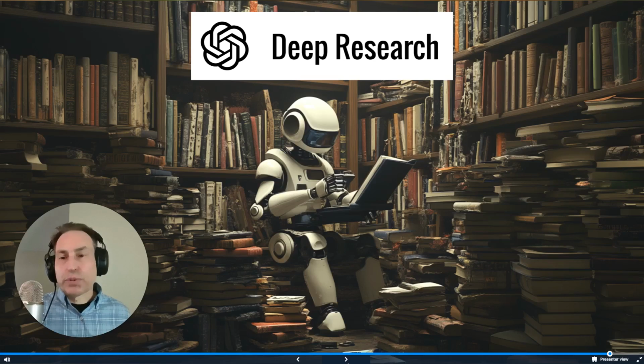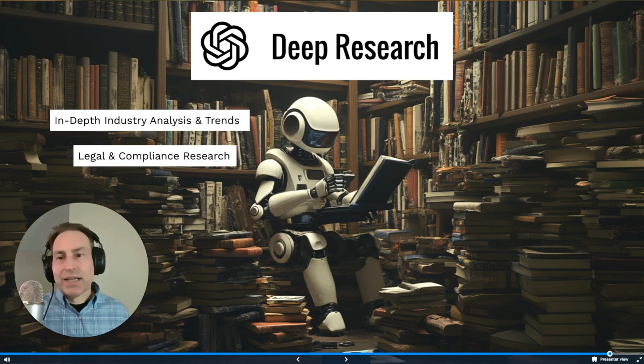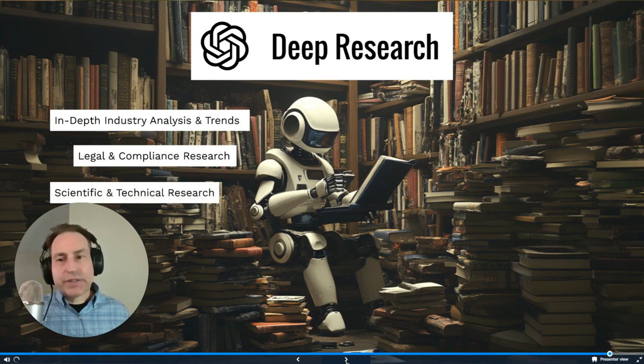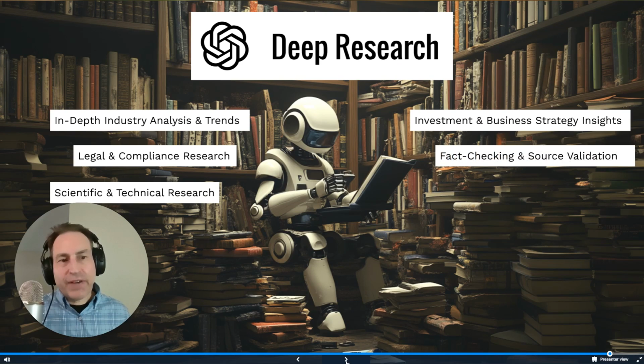Deep research is good for performing tasks like in-depth industry analysis and trends, legal and compliance research, scientific and technical research, investment and business strategy insights, fact checking and source validation. This is incredibly important because it's going to do a deeper dive into giving you the facts, the sources, citing the information, which will allow it to mitigate AI hallucinations. Let me show you how it works.